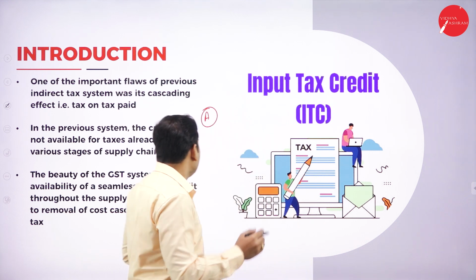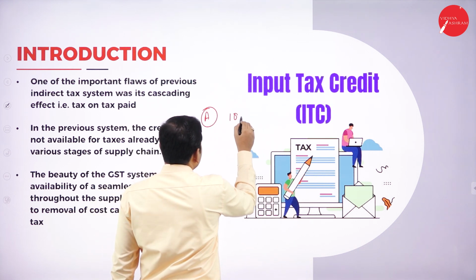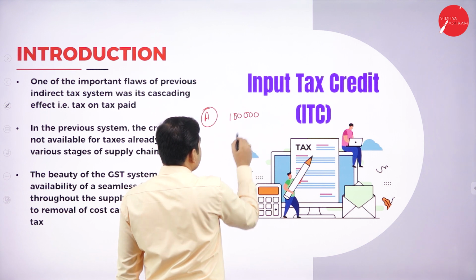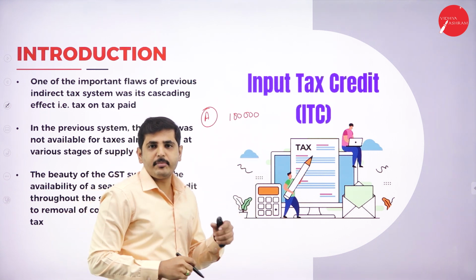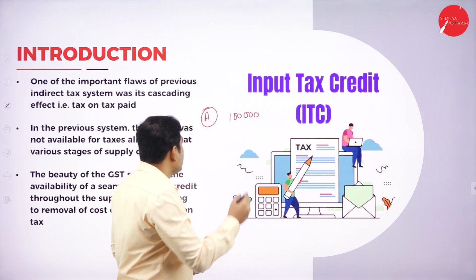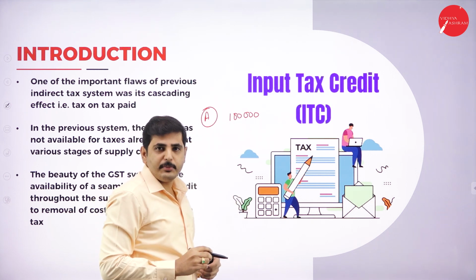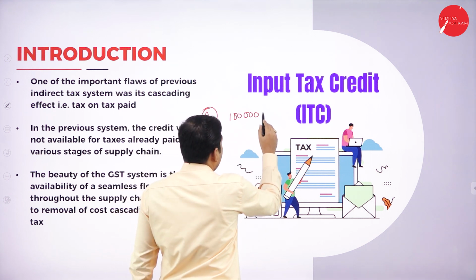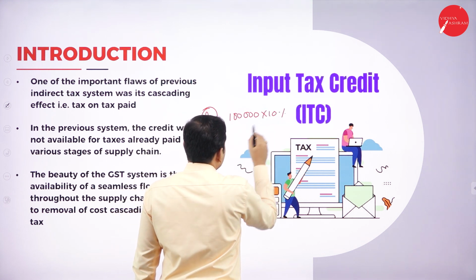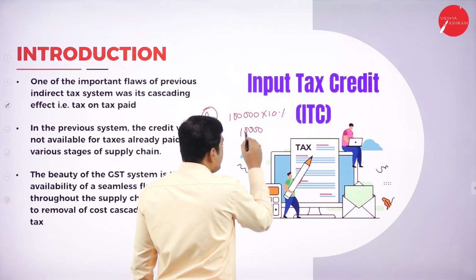For example, I am purchasing machinery costing 1 lakh rupees for the business purpose. Using this machinery, I can produce the goods. The cost of the machinery is 1 lakh, and on this I have paid 10% tax, for example. So 10,000 rupees tax I have paid on the input.